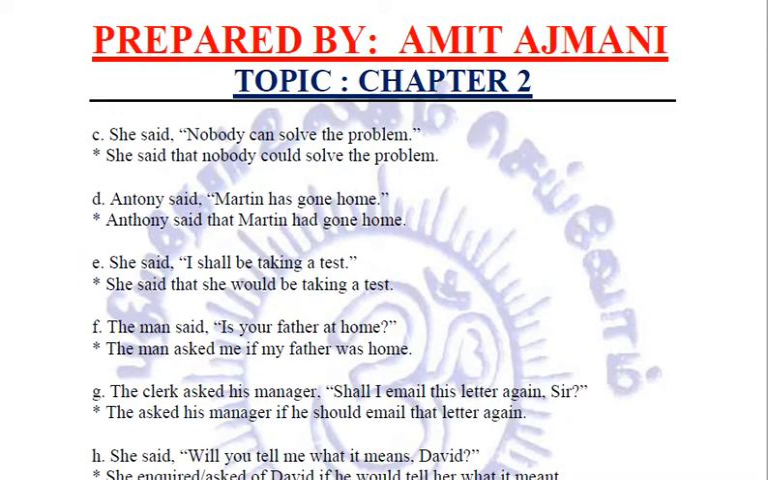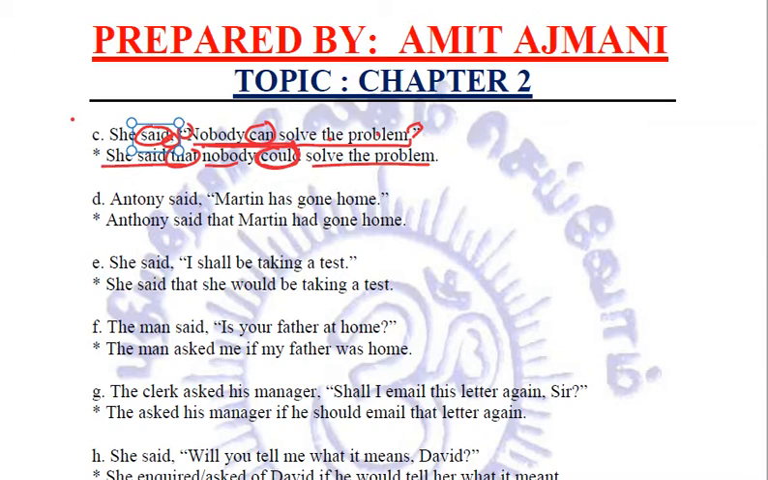Third, she said. Now the reporting verb is in past tense, so we will change the tense of the reported speech. Let us see how. She said, nobody can solve the problem. How is this going to be converted into indirect speech? She said that nobody could solve the problem. The comma has been replaced with that, inverted commas have been removed, and can has been converted into could.